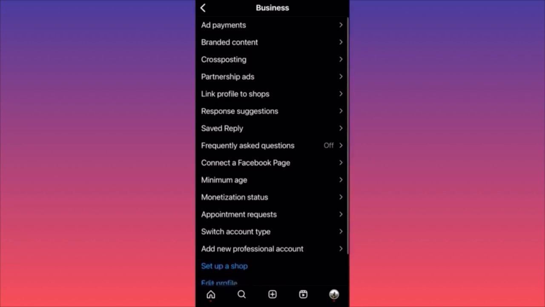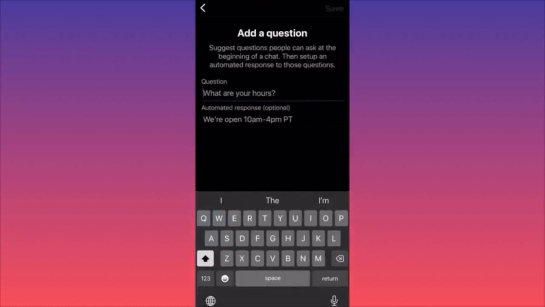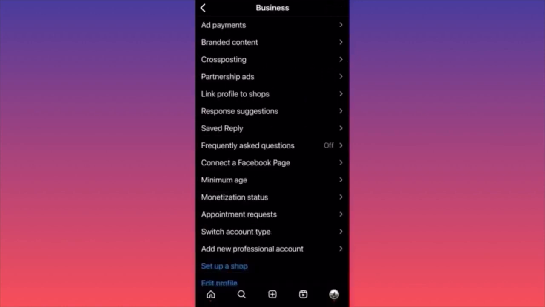Next, you have something that I believe is not so helpful, frequently asked questions. Essentially, if you're running a business and people come on your page and want to ask you a lot of questions, you can simply create a small section where you could input questions, and you could set up automatic replies. This is like when the store is closed, when you're not online, people still are going to get answers and will get taken care of. Okay.